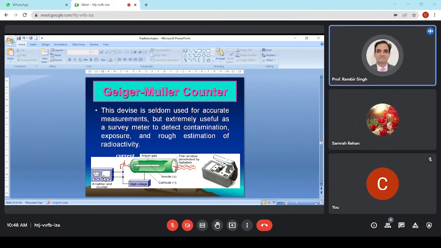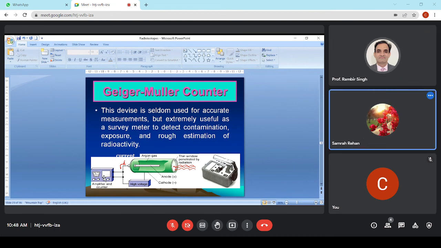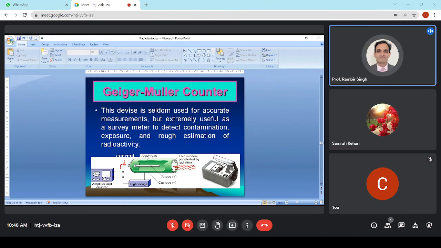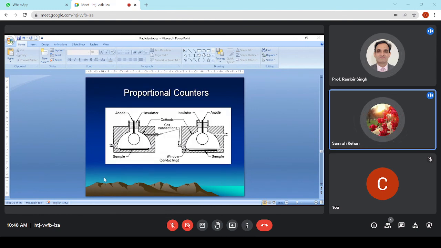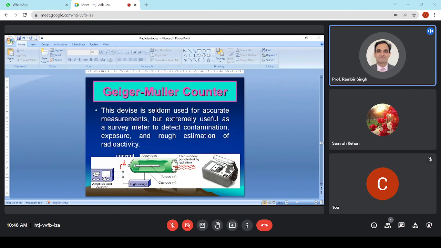But to accelerate those electrons, we need to apply a very high voltage, because one electron is nothing; we won't be able to detect it. So to accelerate these electrons so that they can easily reach the circuit, we apply a very high voltage, in the giga range, around 2000 volts.